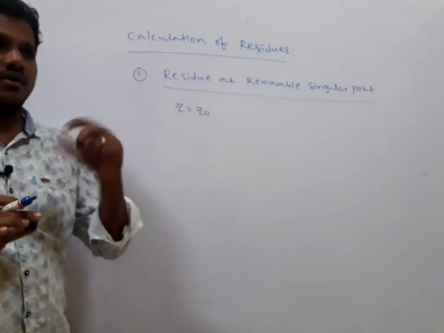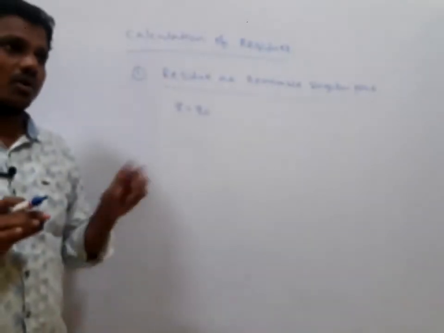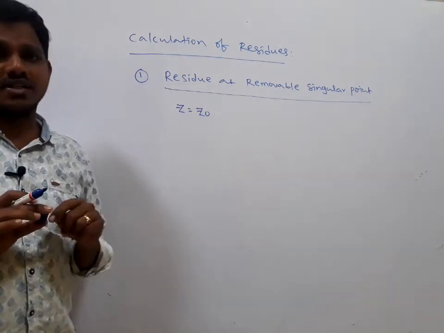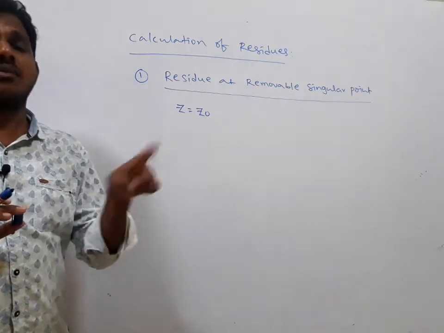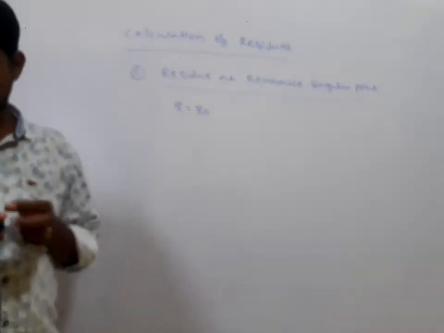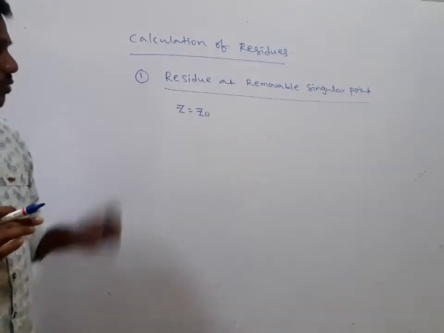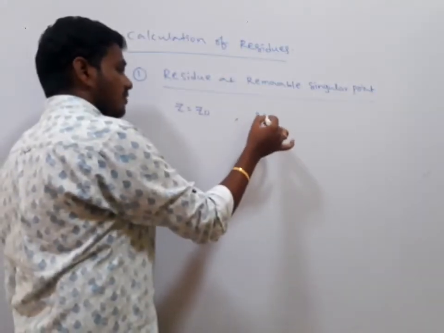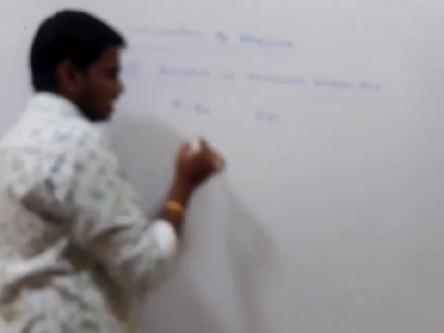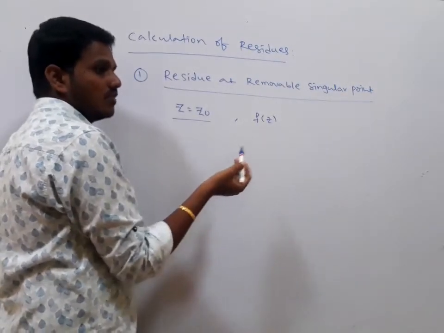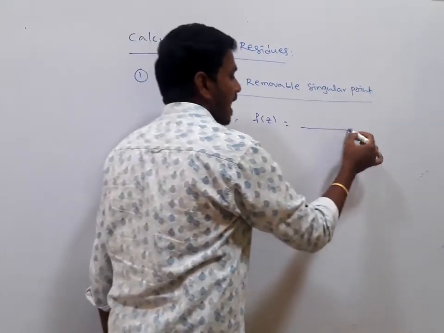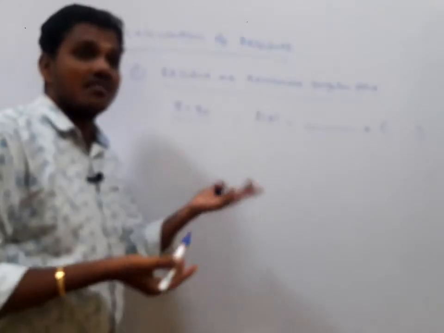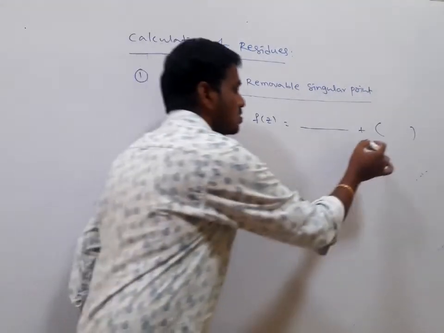How? Suppose in problems f of z is not defined at z equal to z naught, but the limit of f of z as z tends to z naught exists. I gave examples also, sin z by z, 1 minus cos z by z. In the case of a removable singularity, in the Laurent series expansion for the function f of z, the singularity can be removed. That means we have only the analytic part. We don't have any principal part, meaning we don't have any coefficient of z minus z naught to the power of minus 1. So there is no term in the principal part.